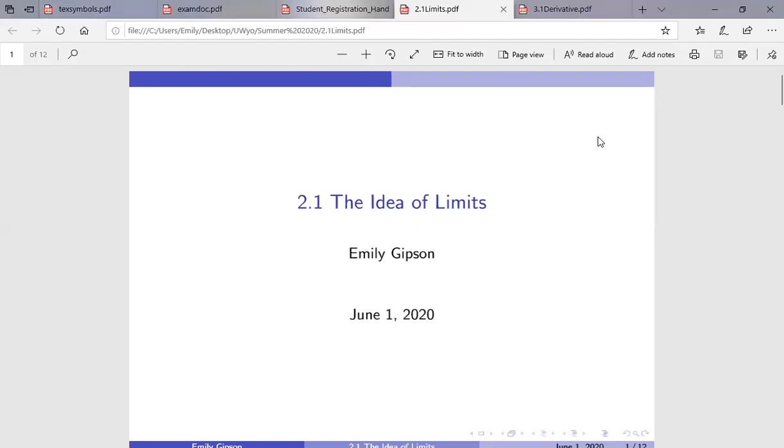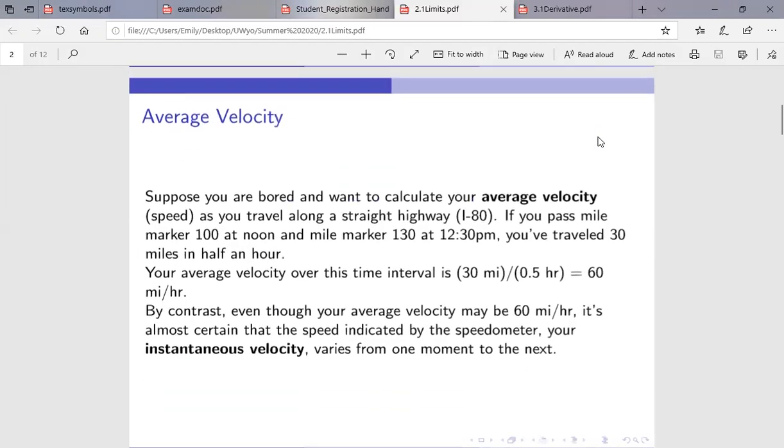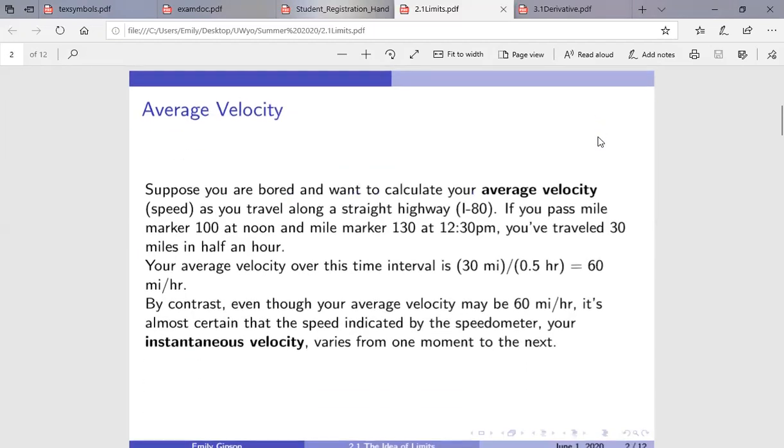So first of all, we're going to borrow a lot of ideas from physics to start with, and whether or not you've taken a physics class, whether or not you've taken a physics class based with calculus, it doesn't really matter. Hopefully I'll be able to introduce all of the ideas that we need, and you'll be able to feel comfortable with them by the end of the presentation. So our first idea is average velocity.